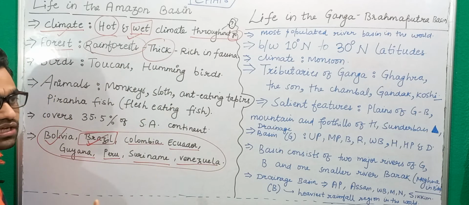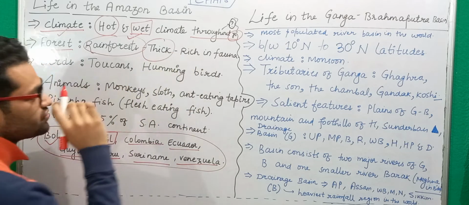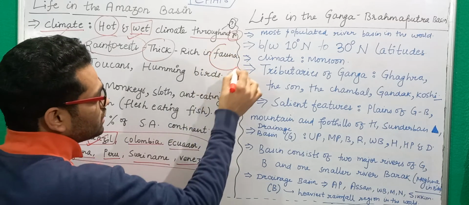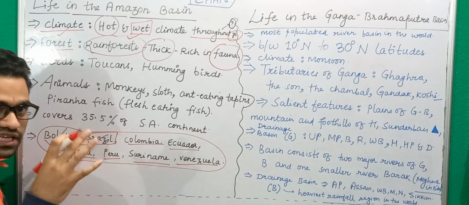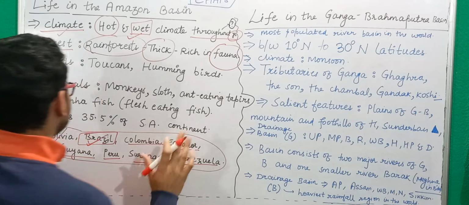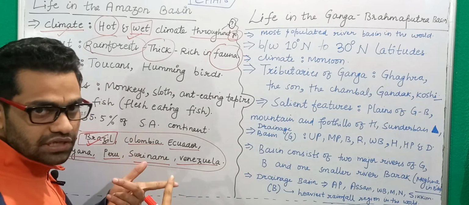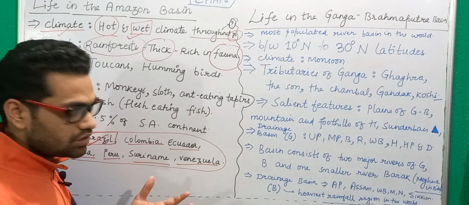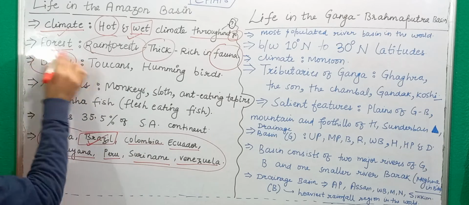Thick in the sense that a very large number of species of flora are found here. This is not just rich in flora. Because this is rich in flora, you also have a large diversity of fauna. Fauna means the animals that are living there. In addition to a large diversity of flora and a large diversity of fauna, you also have a large diversity of birds here.